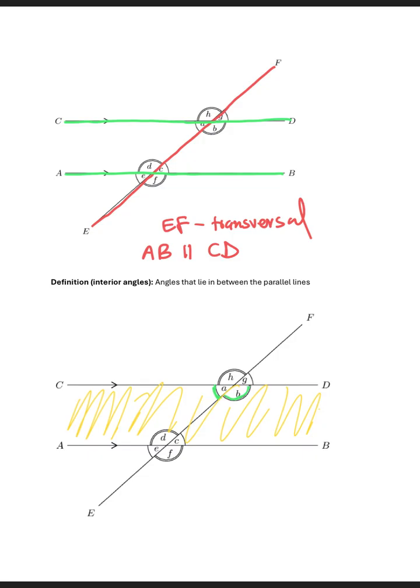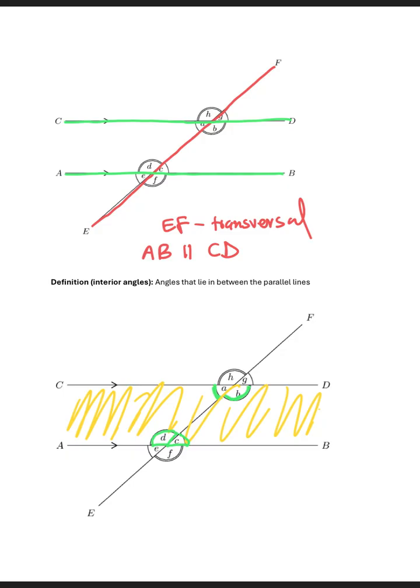So angle A, angle B, angle C, angle D. Do you see that they are all lying within this section? They are all between these parallel lines, inside and between these parallel lines. So that's what the definition is saying.